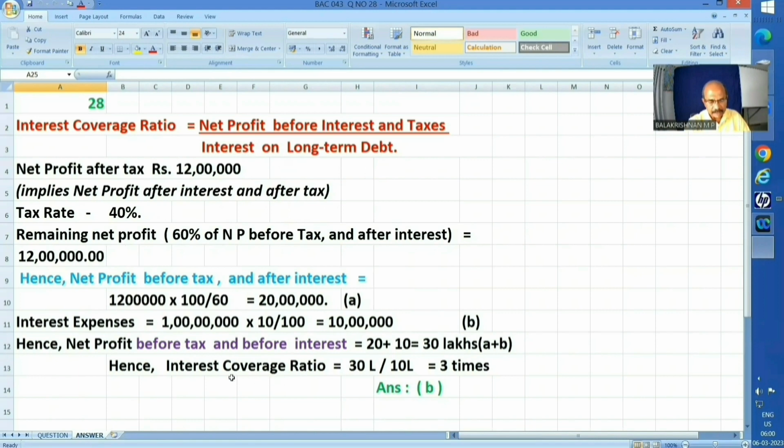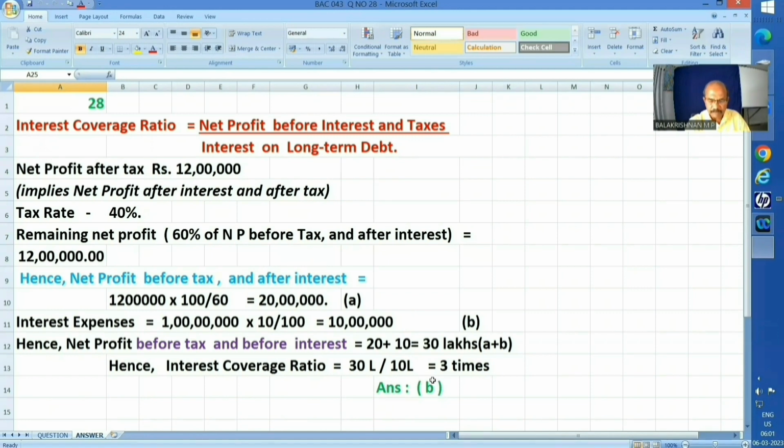And that being the case, what will be my interest coverage ratio? What is interest? 10. So 30 lakhs divided by 10, that is nothing but 3 times, is it not? Net profit before interest and taxes, that is nothing but 30 lakhs, divided by interest on long-term debt, that we have calculated as 10 lakhs. How did we get 10 lakhs? On the face value of the debentures, interest rate 10%, so 10 lakhs. That being the case, 3 times is the answer.